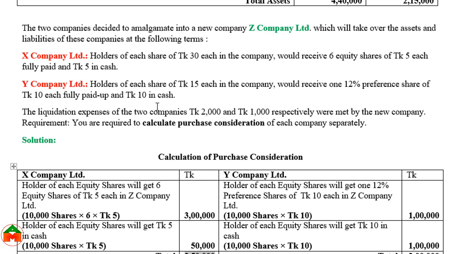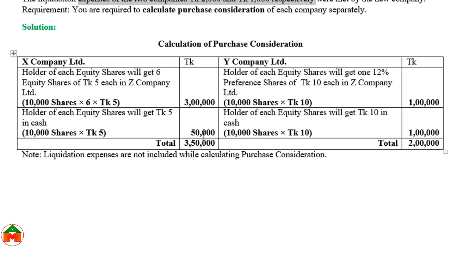However, in this math there is a mention of liquidation expense, but we have not shown it because in calculating the purchase consideration we don't show the liquidation expense, or any payment to the debenture holder.